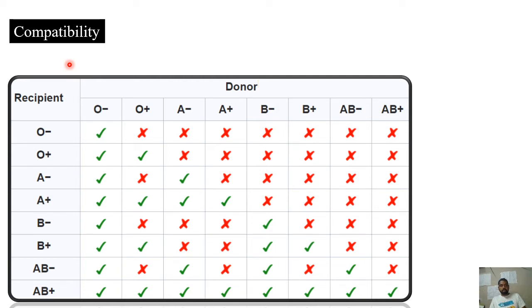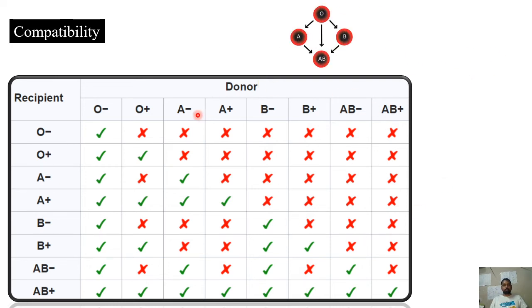This is the overall compatibility of ABO blood grouping, considering A antigen, B antigen, and antigen D also. So the O negative person is actually the true universal donor. O negative blood can be given to any person, whereas AB positive is actually the true universal recipient. He can take blood from any of these. O positive blood cannot be given to O negative, A negative, B negative, or AB negative. It can be given to O positive only. The same way for the other blood groups also.